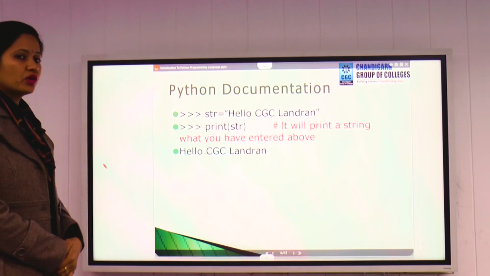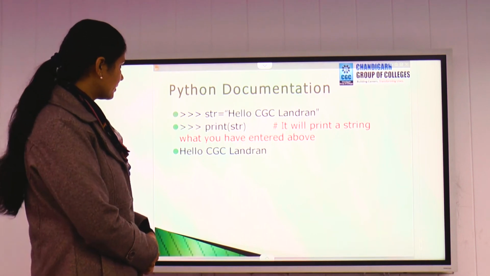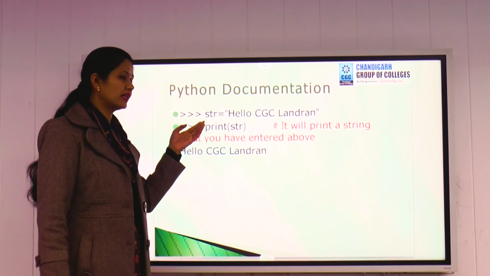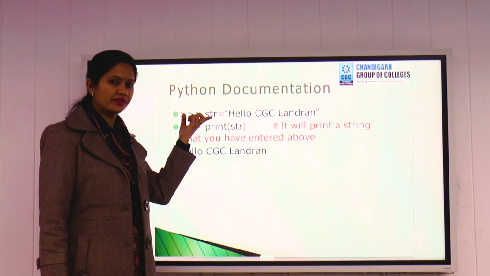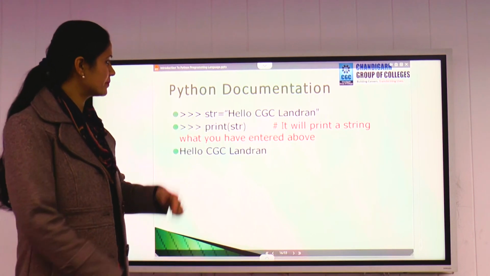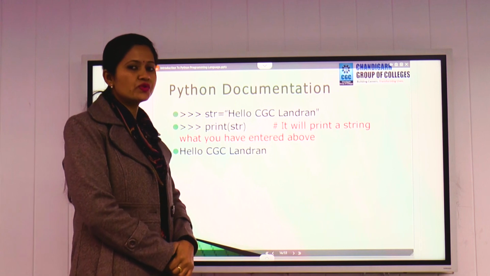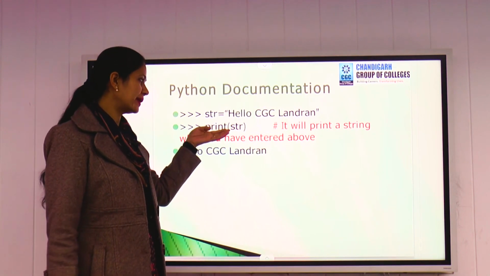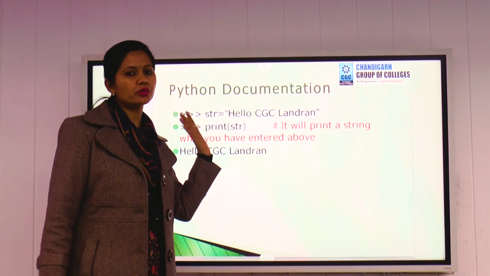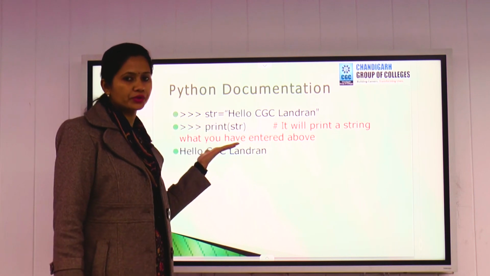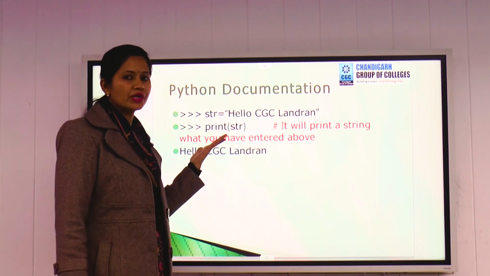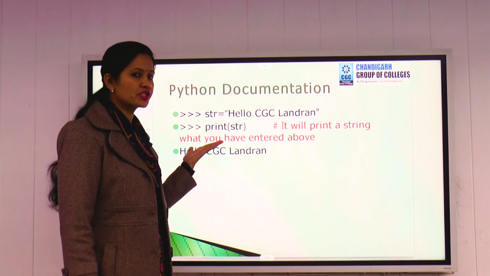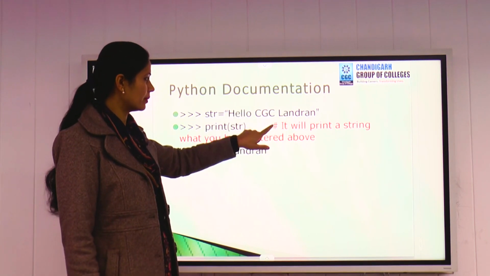So this is an example of documentation, a single-line comment. Here, we have taken a string, a variable name, then given the statement hello cdc lambda. Once we want to print this variable with a print command, we want to mention what we are doing here. So we can mention it through a single-line comment using hash.